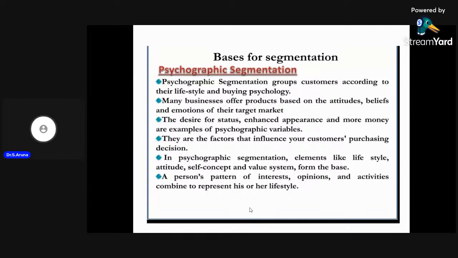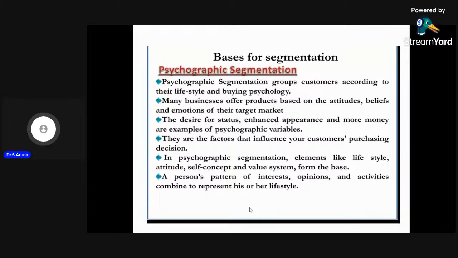Psychographic segmentation is nothing but the psychological feeling of a person. Why? Because we have different values, different lifestyles, different attitudes, and based on these three, we can segment the market. That is called psychographic segmentation. It's nothing but the psychological feeling of the human being.